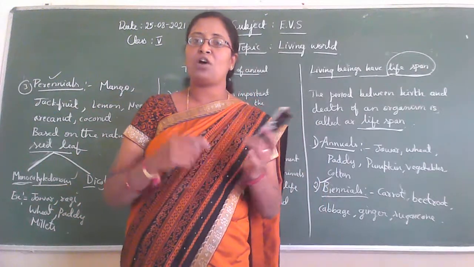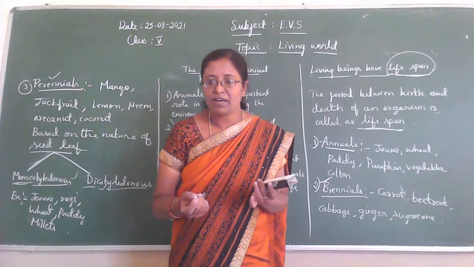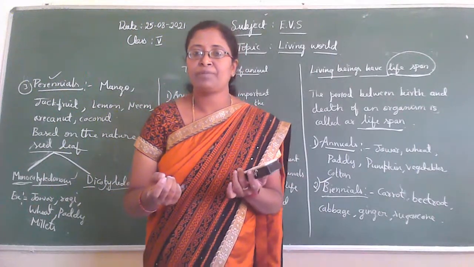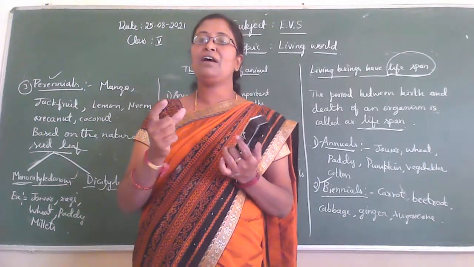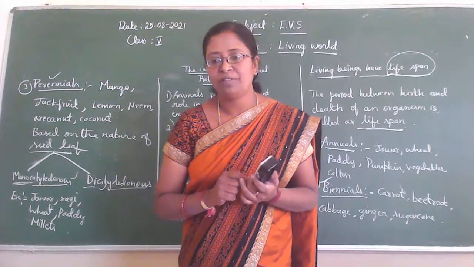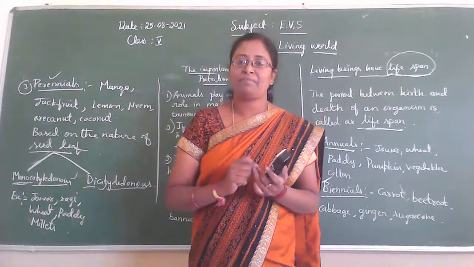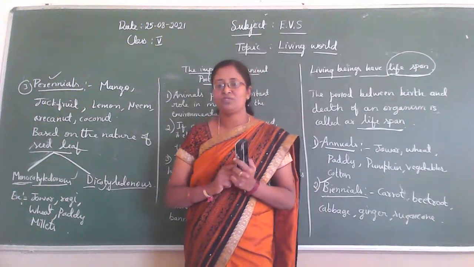For example, horse gram, urudikalu, then groundnut, and then red gram, togribedu, and then Bengal gram. Bengal gram means kadlekalu. Then black gram. Black gram means uddinkalu.